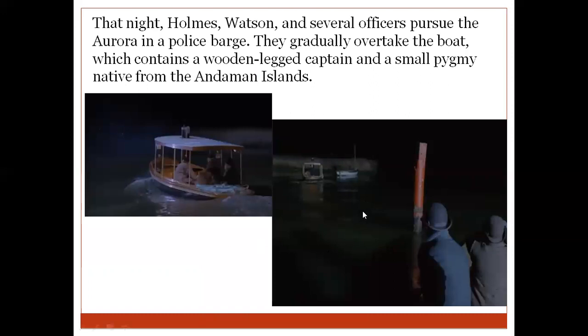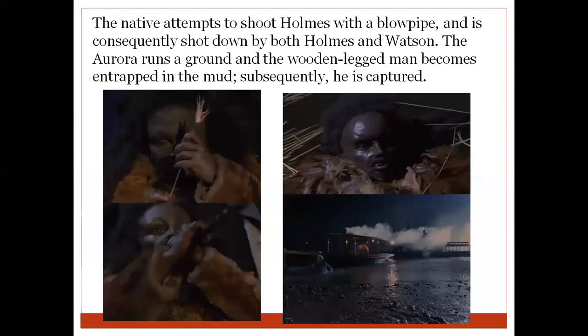They hire other police also and make them aware of the search for a man with a wooden leg and another person and the boat Aurora. Finally they get this boat and gradually overtake the boat, which contains the wooden legged man, the captain, and a small pygmy native from Andaman Island.